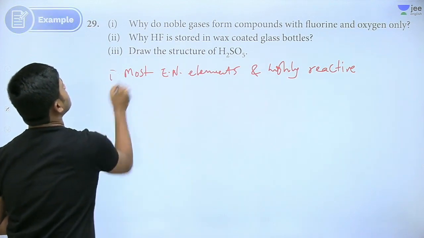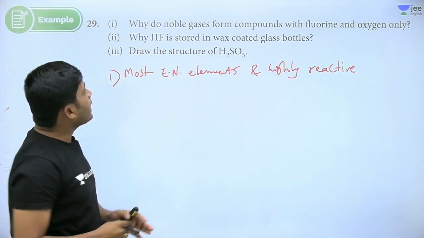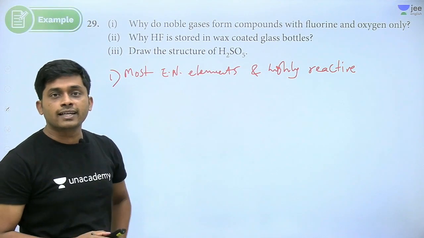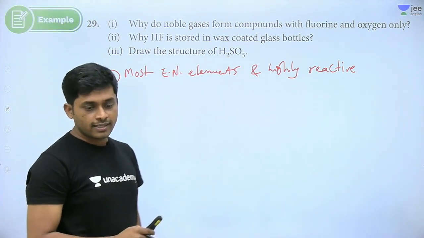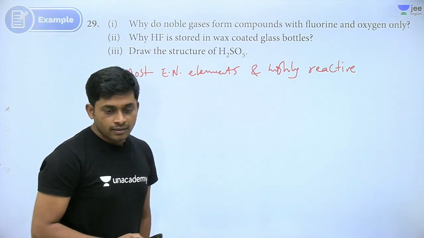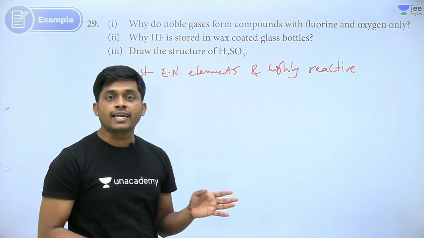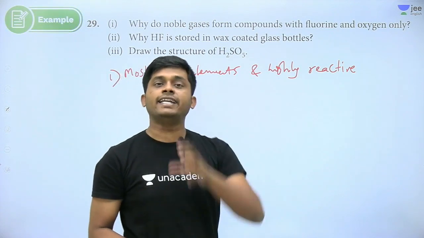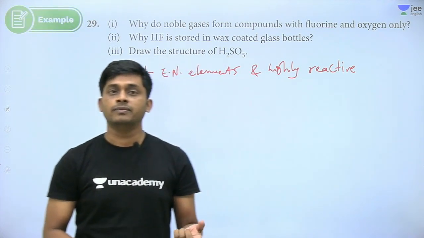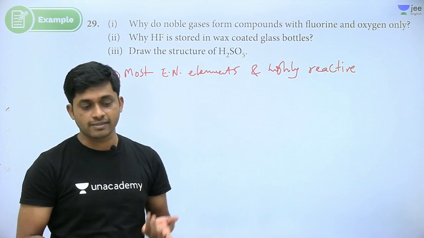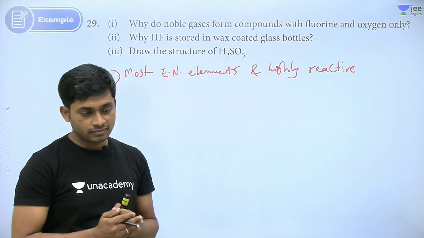So next question. Why is HF stored in wax coated glass bottles? What is the reason? K substitution we did, K equal to 0.693 by T half. T half we know, right? T half is given as 256. Understood?